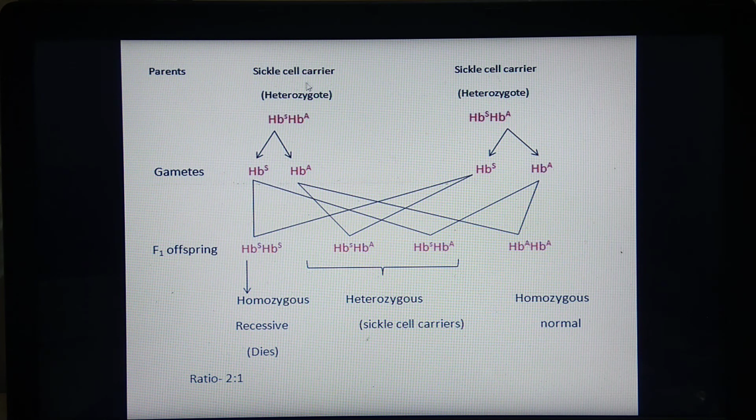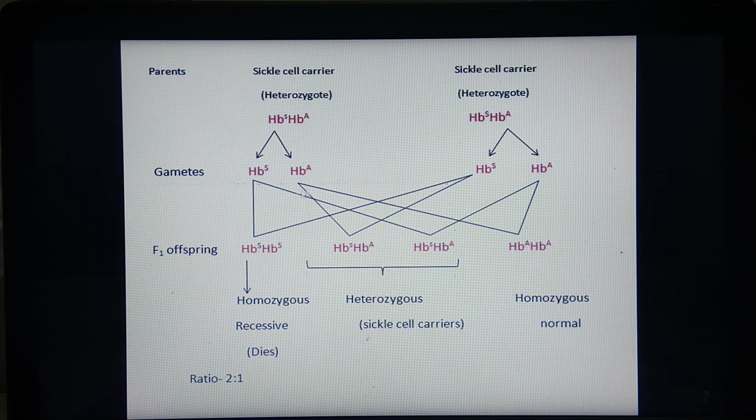As we have studied before, carriers are always heterozygous. So what is the genotype of a sickle cell carrier? It is HbA HbS, and the same for the other person. The gametes formed will be HbS and HbA, and here also HbS and HbA.